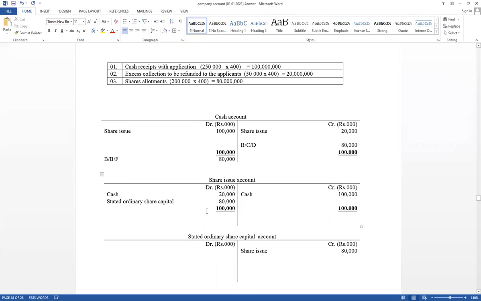Share issue account එකේ balance එකක් එන්නේ නැත. Cash account debit, share issue account credit. Then rejected application, it opposite side. And shares allotment, share issue account debit, stated ordinary capital account credit. Think about net impact same. Cash account debit, share capital account credit.